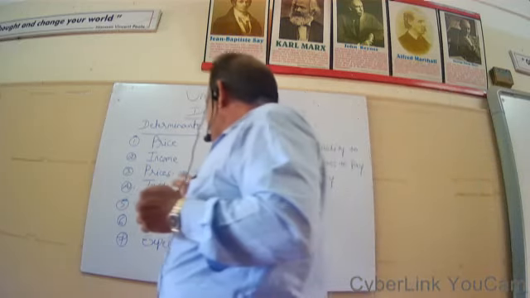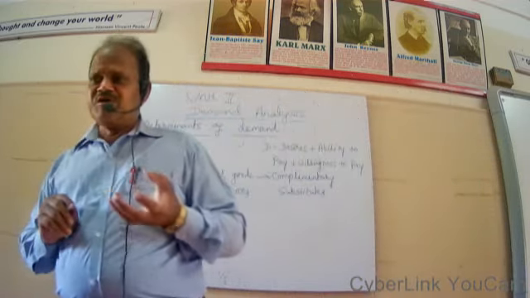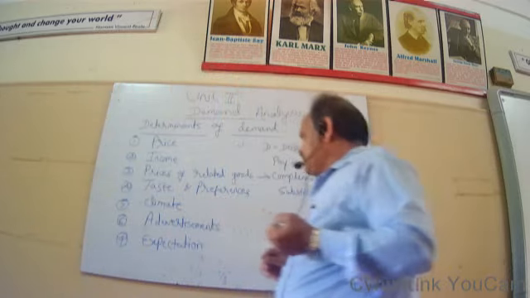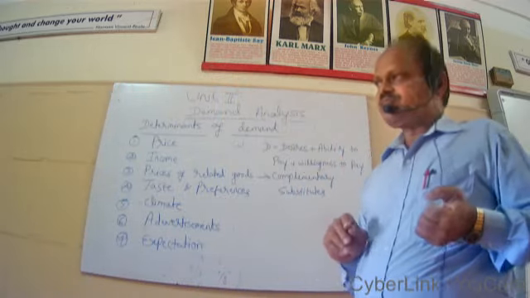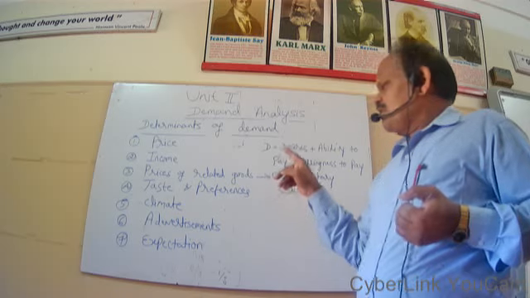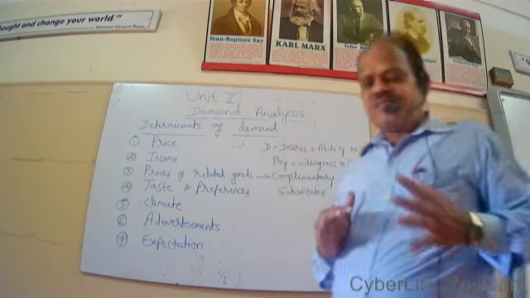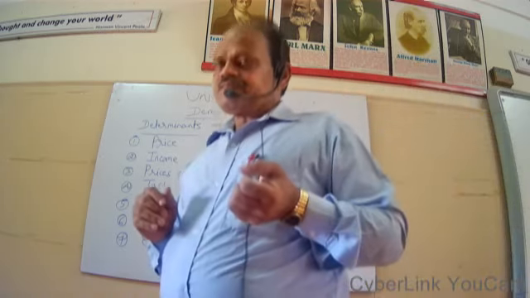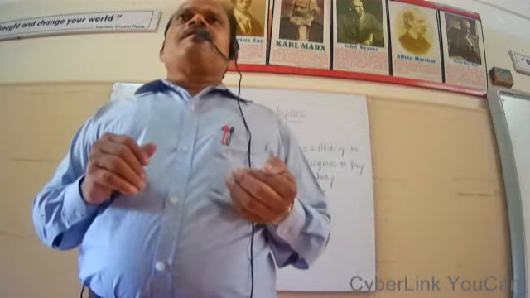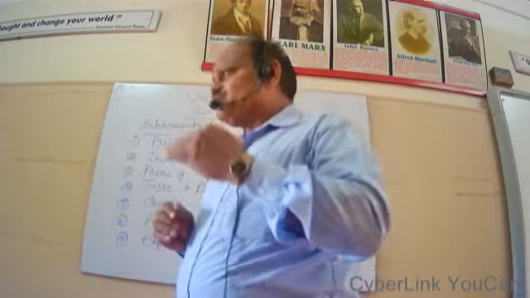Then the fourth factor determining demand is taste and preferences. If certain goods have become a matter of habit, usually consumers will purchase more of those commodities.